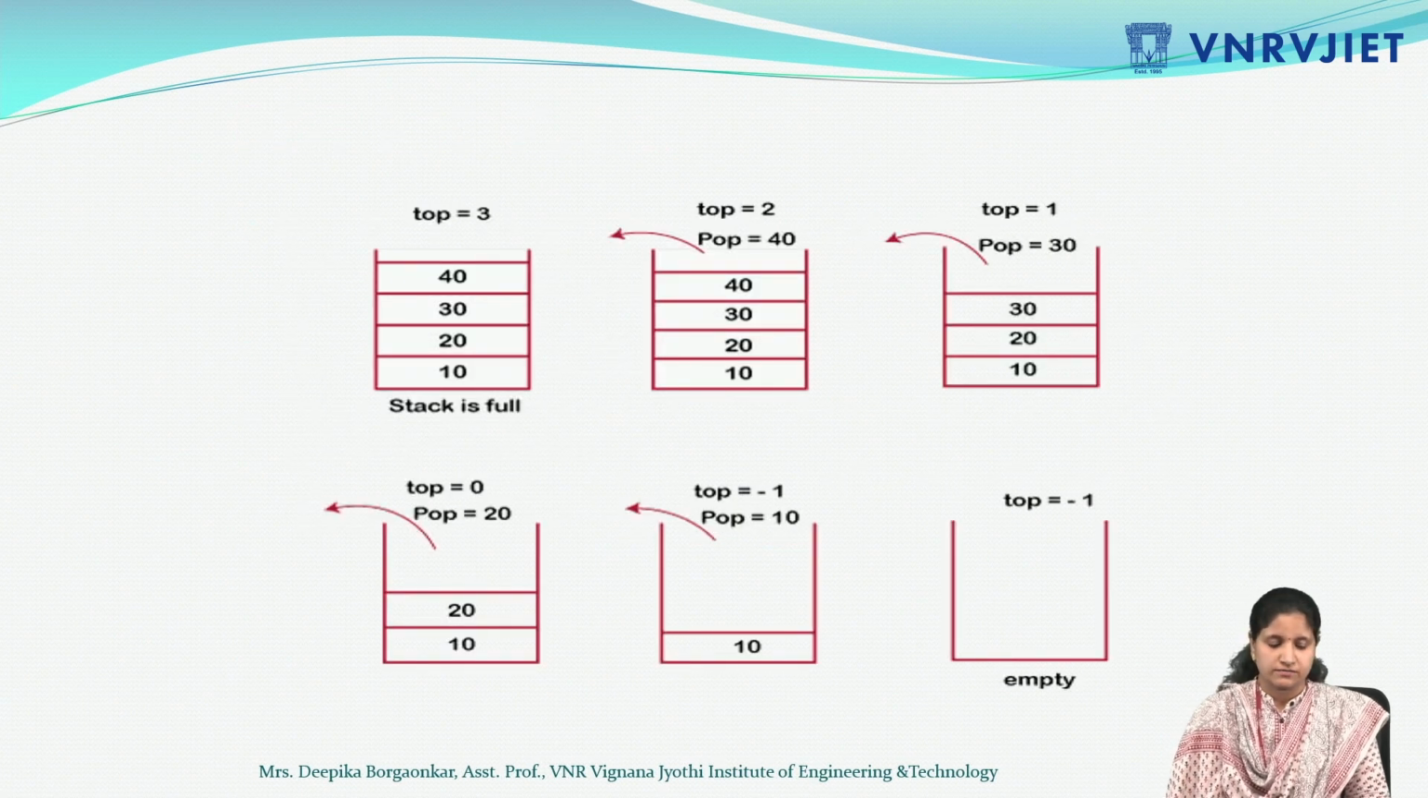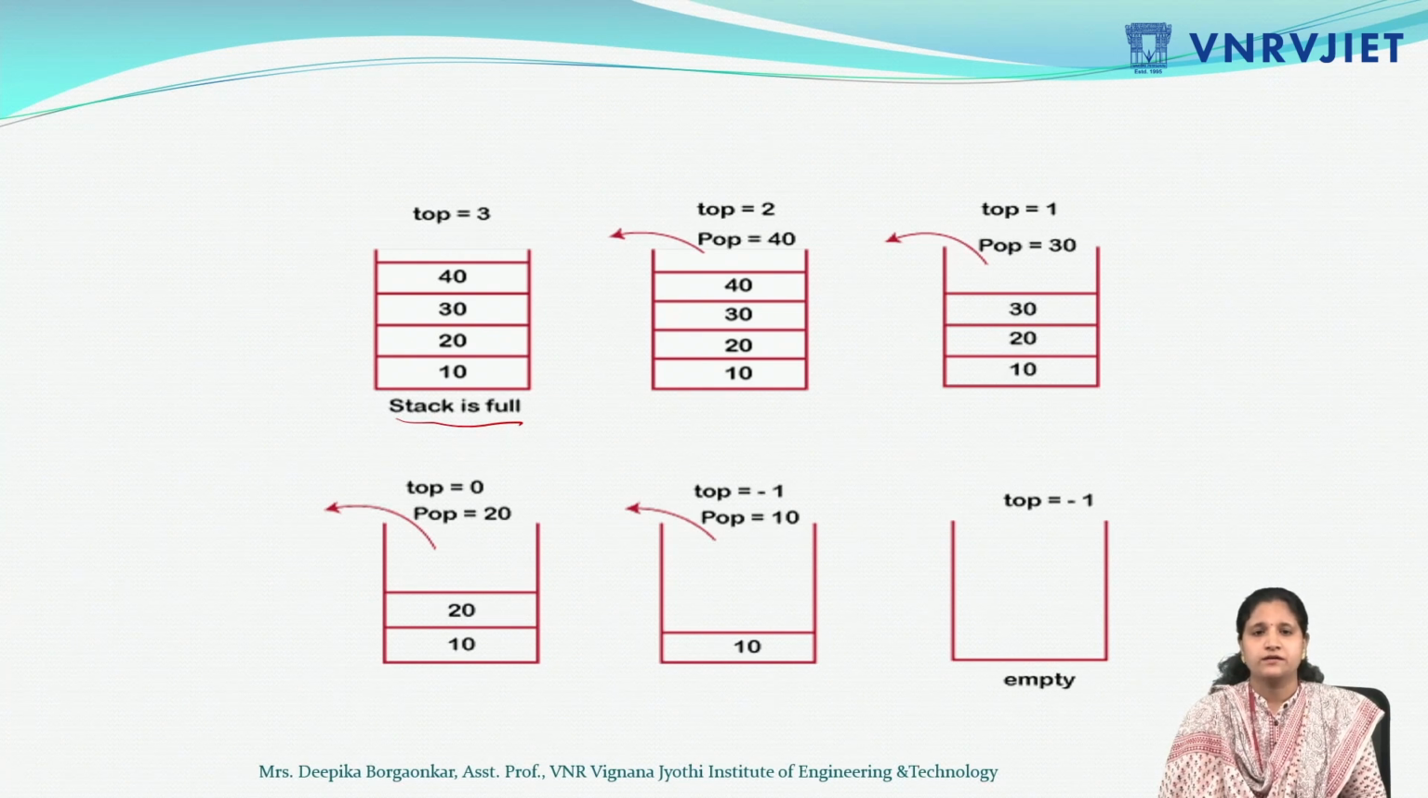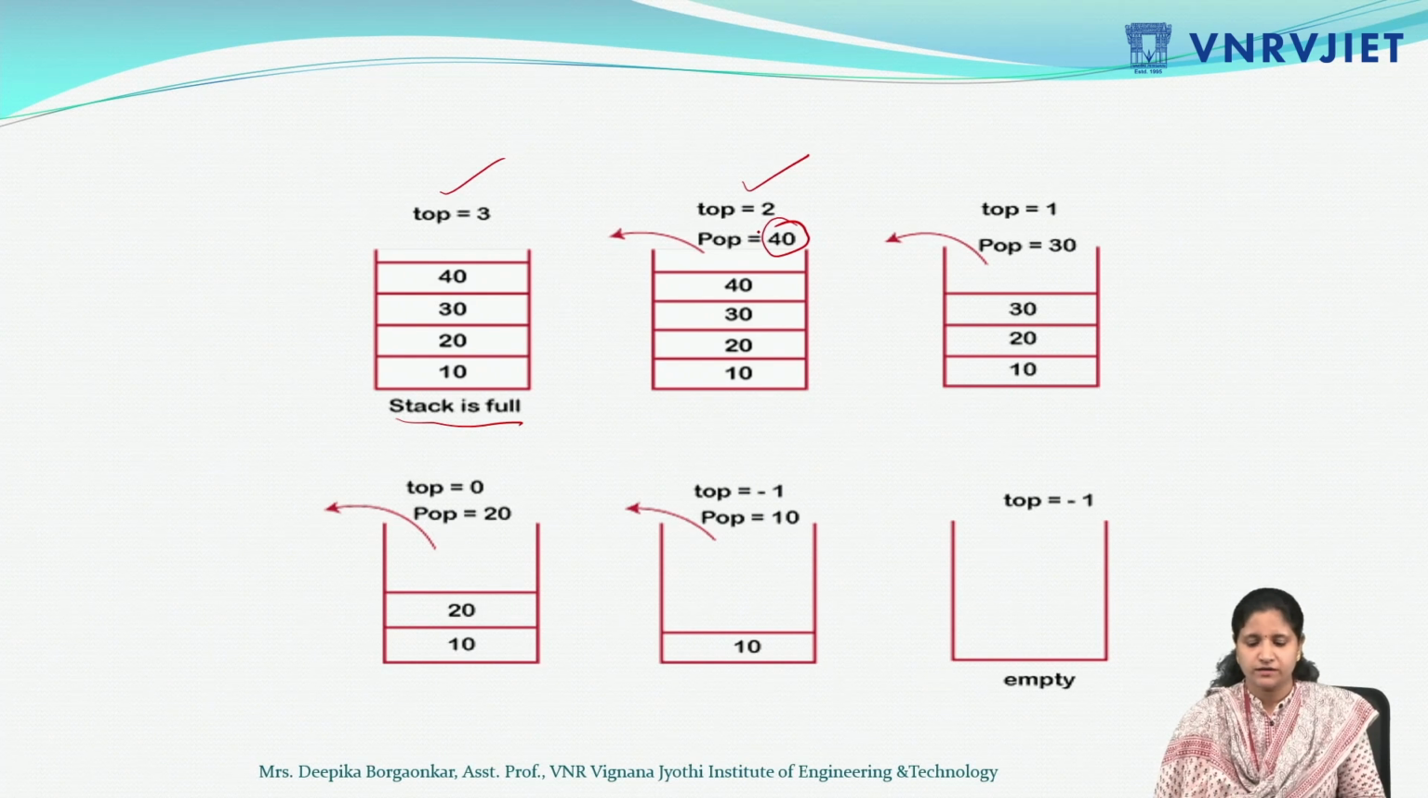Suppose my stack is in the full condition, and I already inserted 10, 20, 30, 40. The top value is 3 at present. If I perform a pop operation, the top value will be decremented by 1, so it's 2, and 40 will be deleted from my stack. After that, again I perform a pop operation, so the next deleted element will be 30, and top will be decremented by 1 again. So previously 3, after that 2, after that 1. On every pop operation the value decrements by 1.